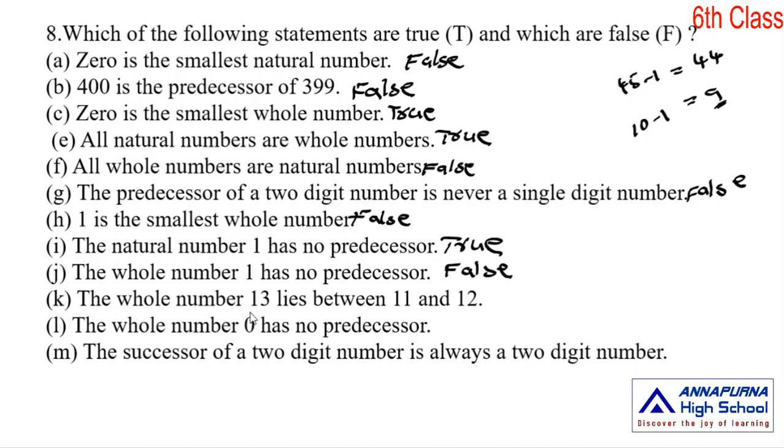The whole number 13 lies between 11 and 12? No. This is also a false statement. The whole number 0 has no predecessor. Yes, 0 has no predecessor, because 0 is the smallest whole number. The statement is a true statement.